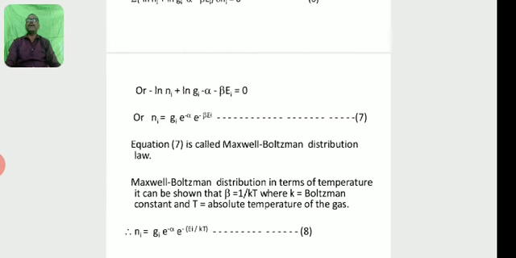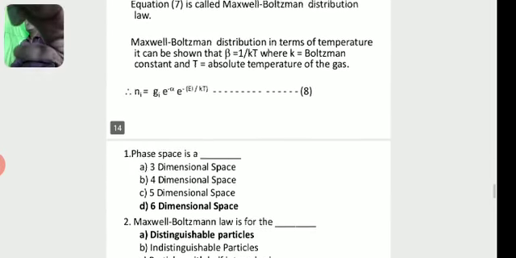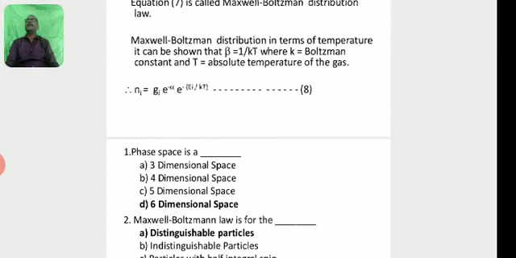Equation 7 is called the Maxwell-Boltzmann distribution law. In terms of temperature, it can be shown that beta is equal to 1 by kT, where k is the Boltzmann constant and T is the absolute temperature of the gas. Therefore, Ni is equal to Gi e to the power of minus alpha times e to the power of minus Ei by kT. Let this be equation number 8, the so-called Maxwell-Boltzmann distribution law.